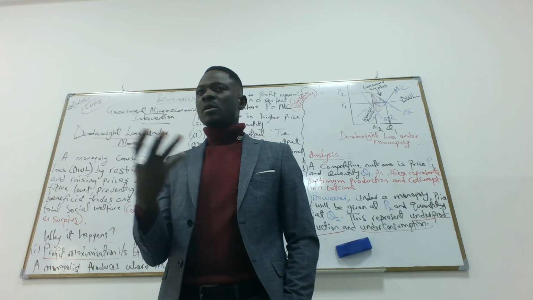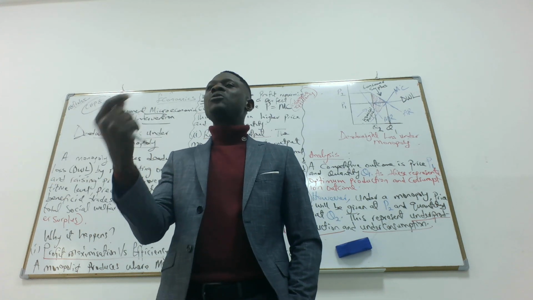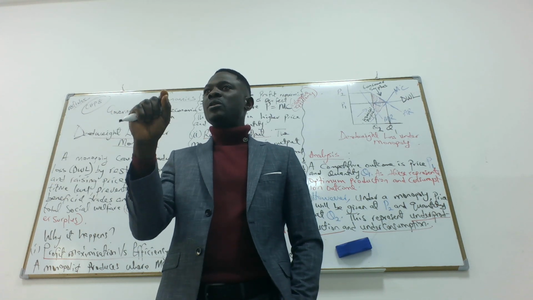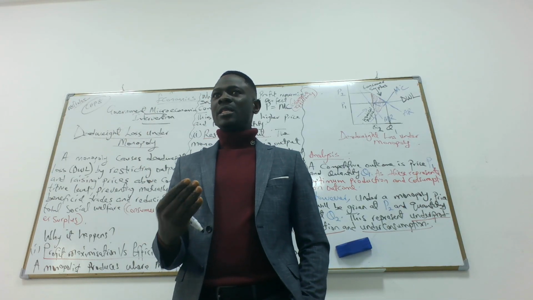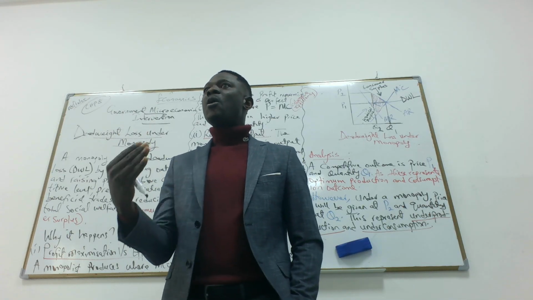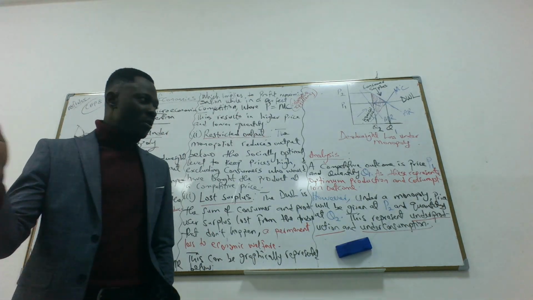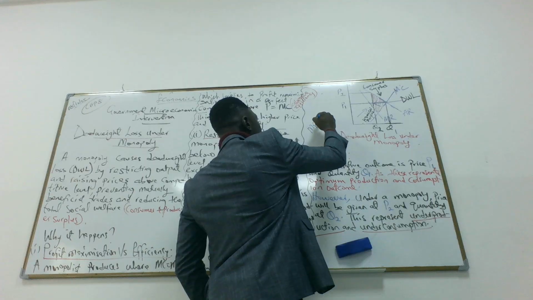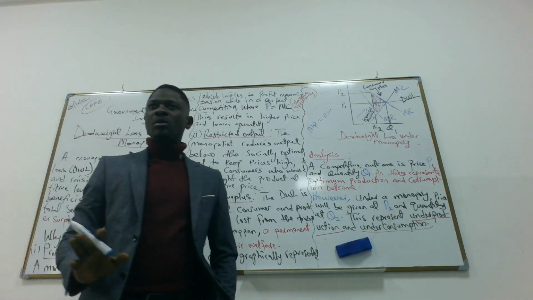So what's a monopoly or who is a monopolist? A monopolist is that firm that only produces specific goods within the economy. It's the only producer of that good in that market. That makes it a monopoly. So how does a monopoly maximize its profits? A monopolist will maximize its profits at the output where MR equals MC. That's a monopolist for you.